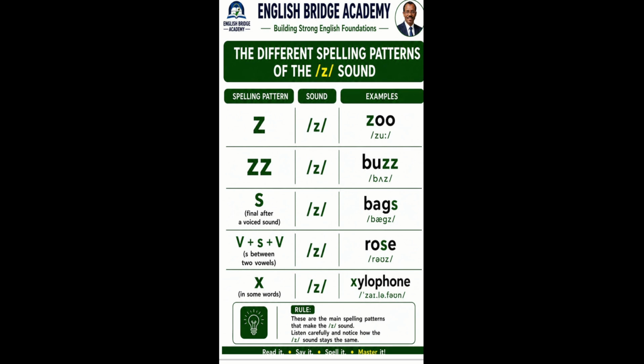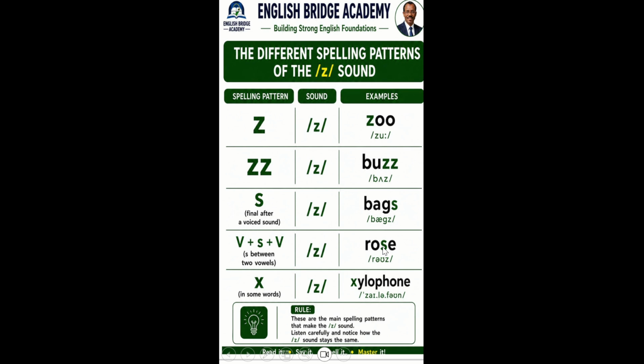The Z sound can be written as Z, as in zoo. It can also be written as double Z, as in buzz. The Z sound can be written as S, as in bags, and I'm going to explain this soon. The sound Z can be written as S, but the S that is placed between two vowels, as in rose.